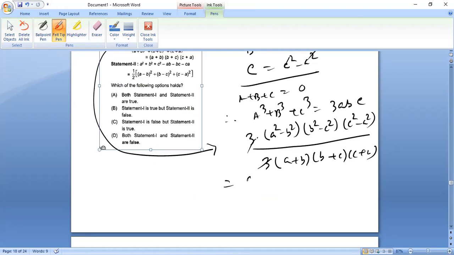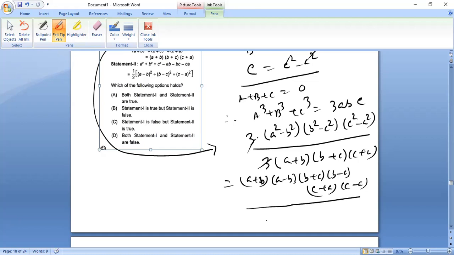So a plus b into a minus b, then b plus c into b minus c, then c plus a into c minus a, divided by a plus b into b plus c into c plus a. This cuts down, this cuts down, this cuts down. So the answer is a minus b into b minus c into c minus a.